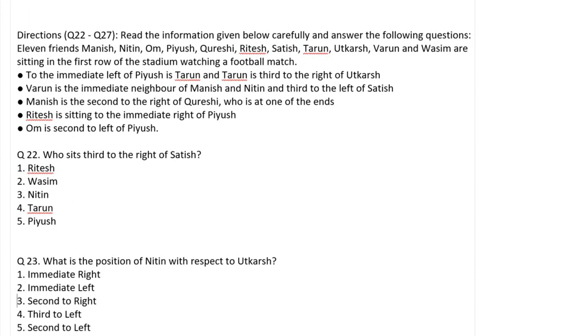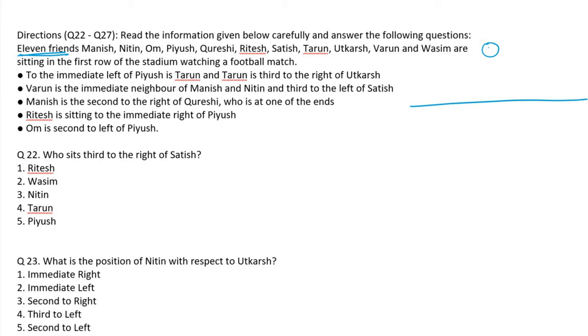Here some details are given again. It's so interesting, I think. Read the information given below carefully and answer the following questions. Eleven friends: Manish, Nitin, Om, Piyush, Suresh, Ritesh, Satish, Tarun. Some names are given; we are taking the first letter only. They are sitting in the first row of the stadium watching football. When direction is not given, we take that they are facing the north direction.